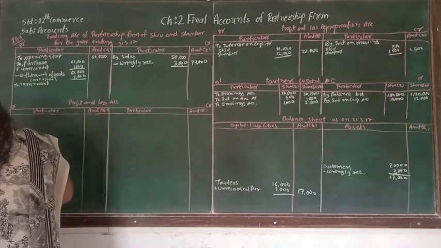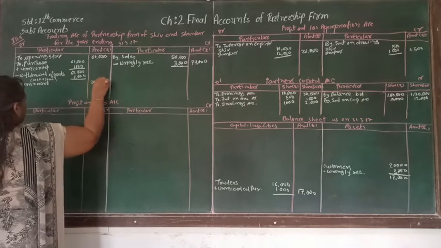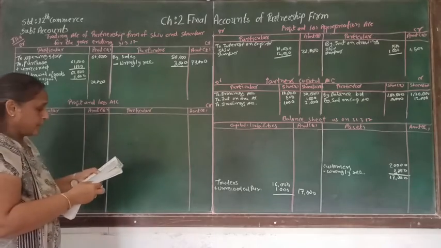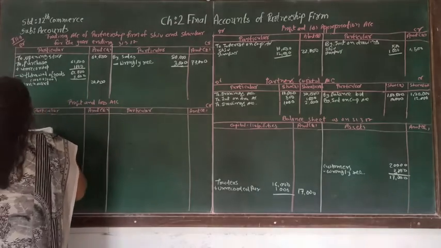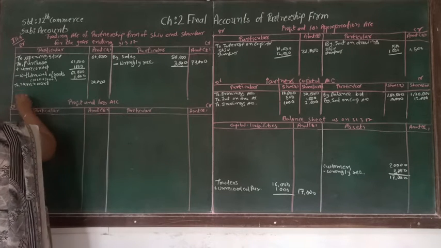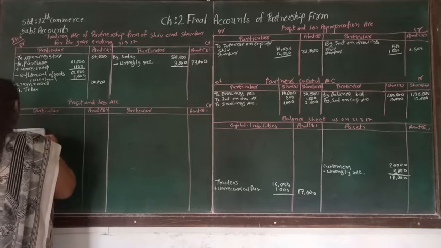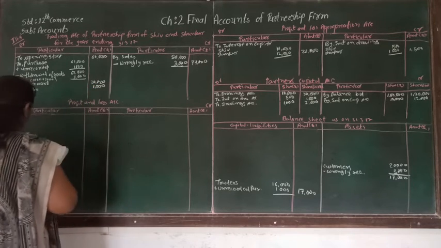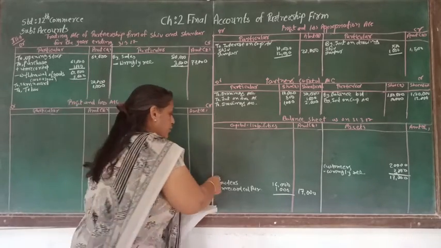So that will be carriage inward, which is 20,000. And after that, another expense is a weighing machine charge, that is also called tow line. So that is to tow line account, and that is 1,000.